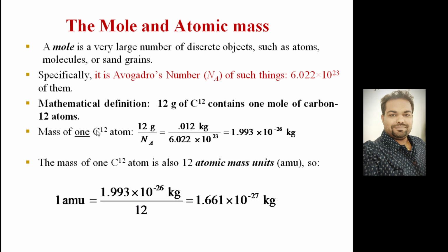But the C12 atom has 12 nucleons. You look at here, this is not the mass of a single nucleon, it is the mass of one C12 atom, and that has 12 nucleons. So for one, what is the mass? This total mass that you have calculated must be divided by 12 to get the mass of one, or you can say one atomic mass unit, which is coming around 1.661 × 10^-27 kilogram.